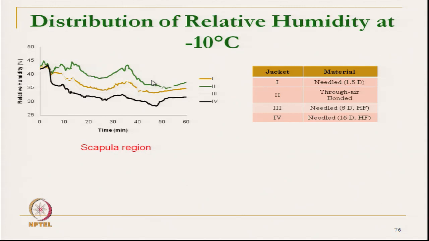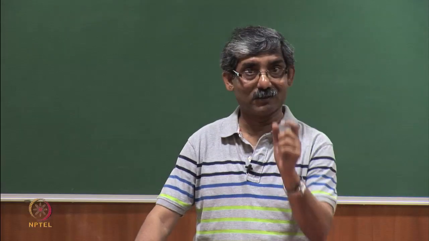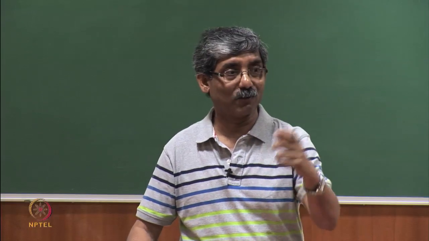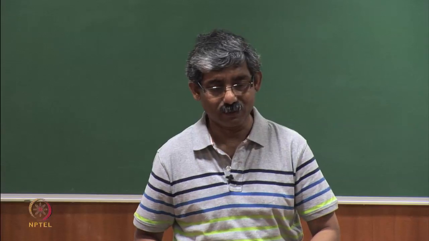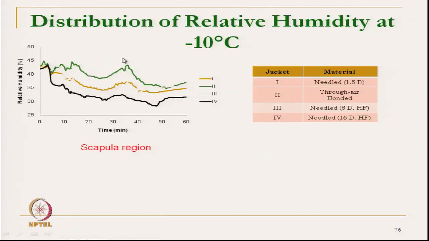In that microclimate zone, the comfortable humidity should be around 32, 33, 34. But here the humidity is more than that, around 35 and above, which does not give a comfort rating. And this is totally correlated with the psychological rating.